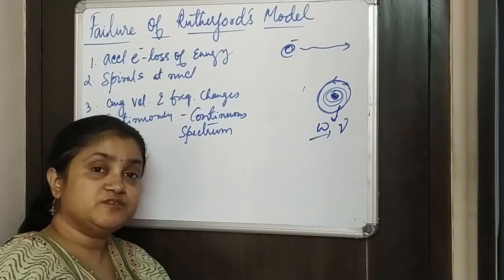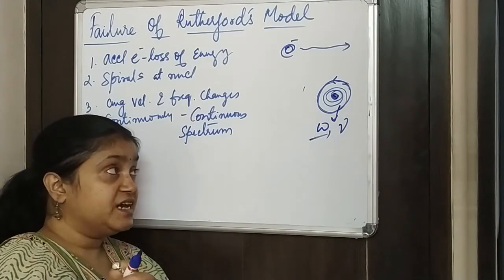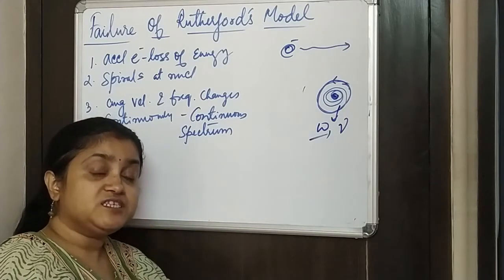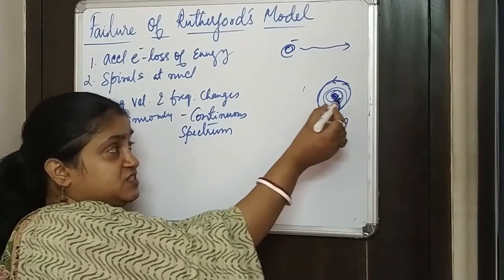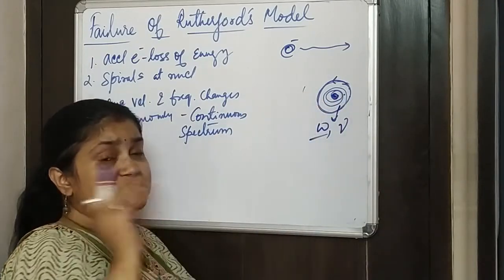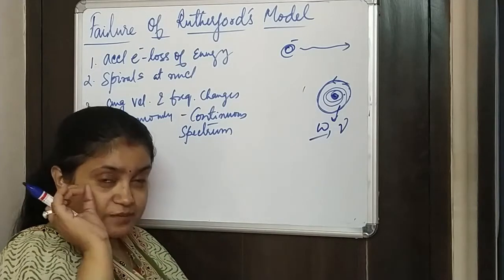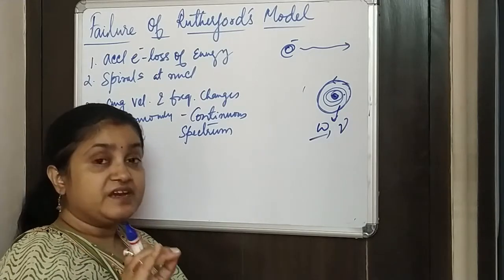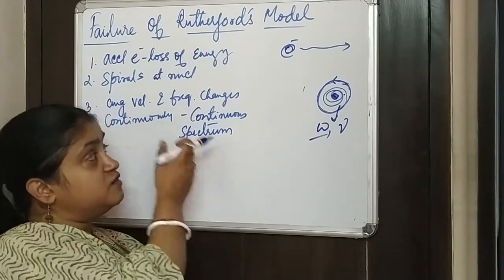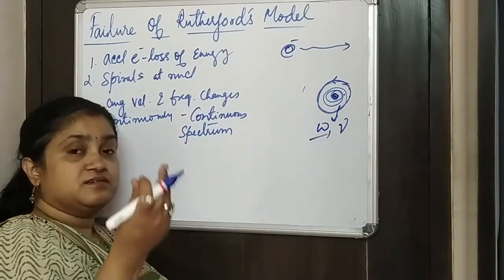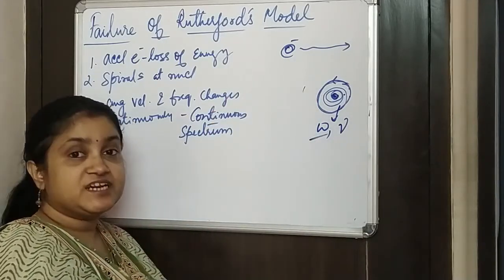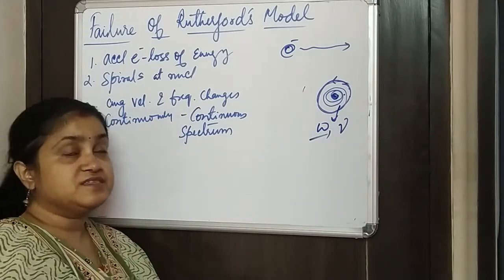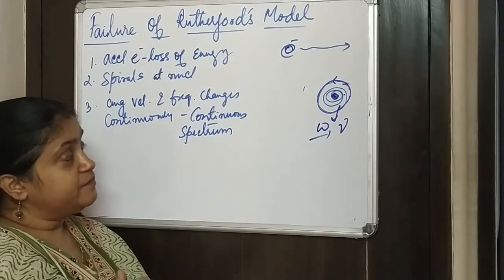Thereby the spectrum that we should get should be a continuous spectrum. But what we see is that atoms show not a continuous spectrum but rather a line spectrum. Line spectrum means the frequency change from one orbit to another orbit is very specific. Only a particular frequency or only a particular change happens. If that happens, then only we should get a line spectrum. But here, if it spirals, the frequency should continuously change and we should get a continuous spectrum. But it's not happening.